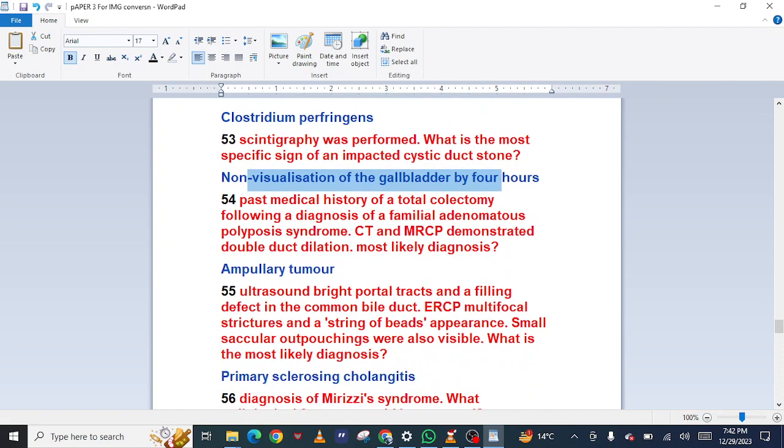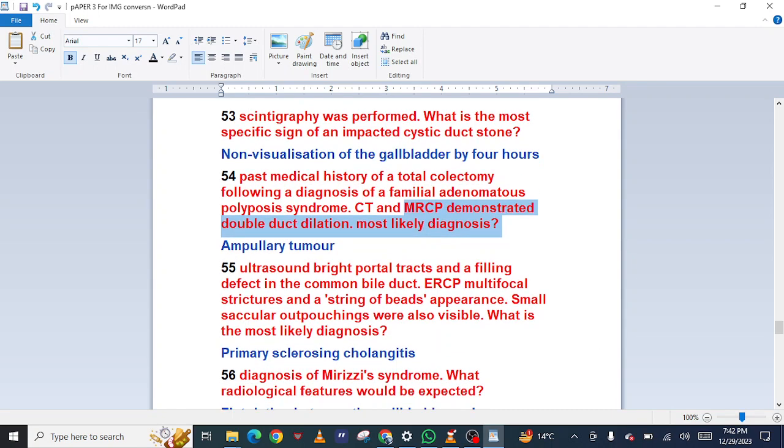54 Past medical history of a total colectomy following a diagnosis of familial adenomatous polyposis syndrome. CT and MRCP demonstrated double duct dilation. Most likely diagnosis? Ampullary tumor.